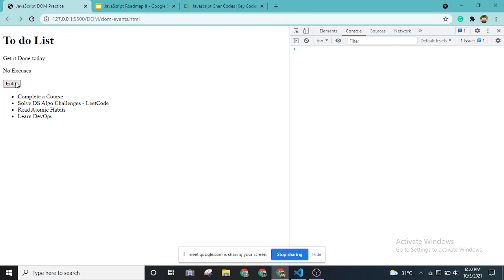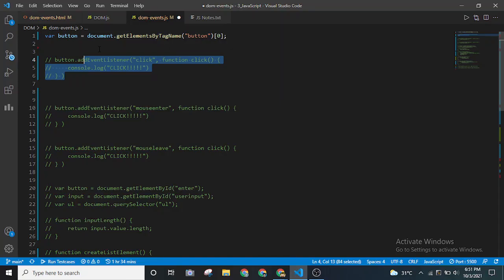Okay, cool. The next event that we can add, let me comment this one. The first event was this click event. Whenever we click the button, this function will be executed. That's as simple as that. Whenever I'm using event listeners, I'll be using them with the element that we got using the selectors. We are storing the element in the variable button, and I'm directly adding it to the event listener. This is how we add event listeners in JavaScript.